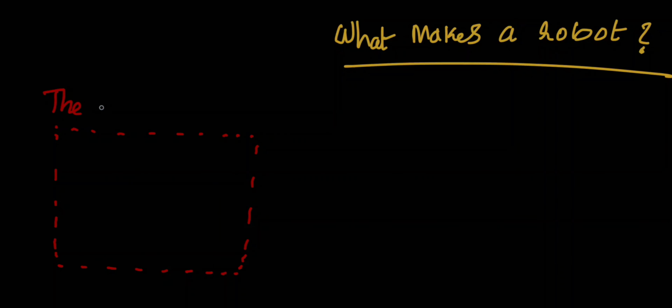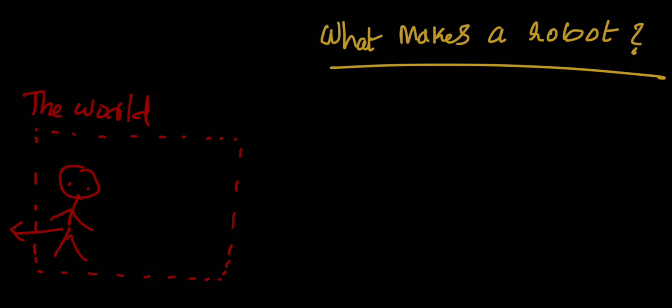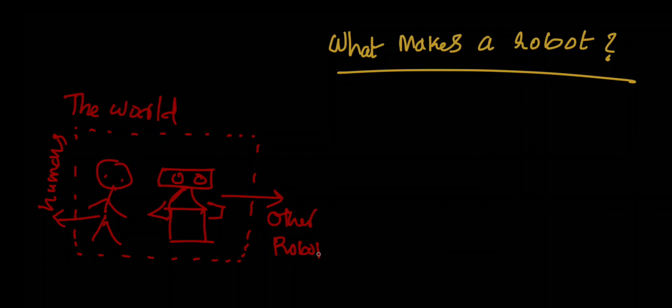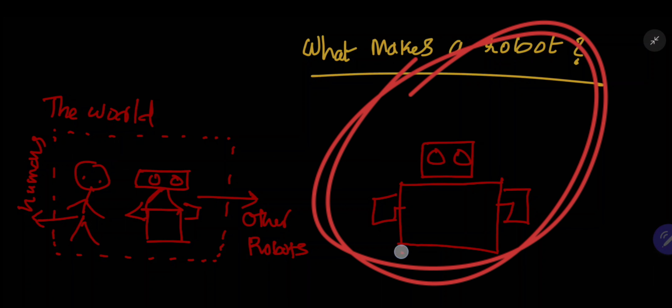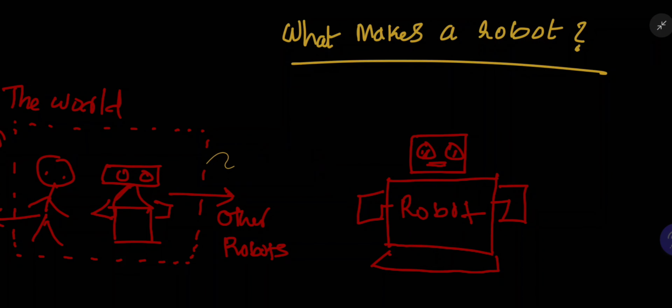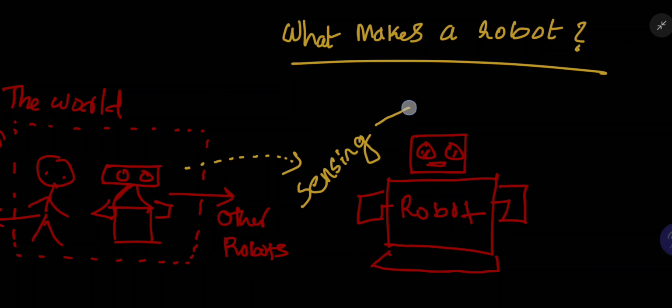For better understanding, let's look at a real world scenario. In the real world, there will be humans and there will be other robots or machines. So let's consider this particular robot. This robot in the real world should be able to sense its environment and it should have this perception. Perception is the ability to see, hear or become aware of something through its senses.